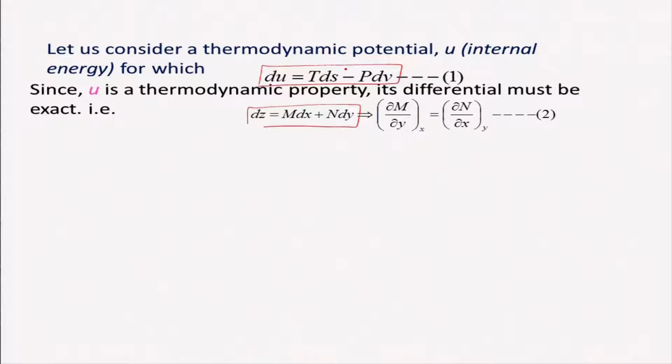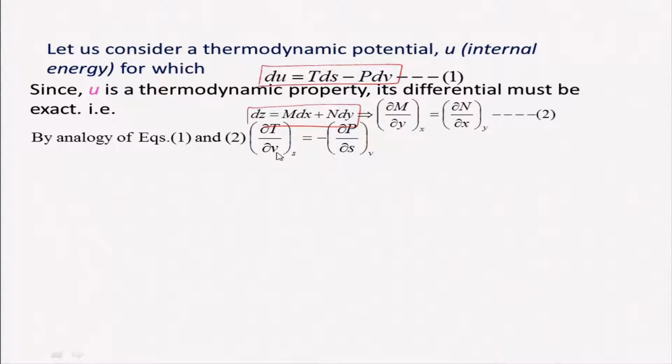So, I can write this condition for a property like internal energy as ∂T/∂v when s is constant equals -∂P/∂s when v is constant.